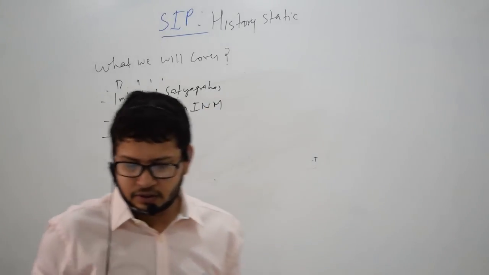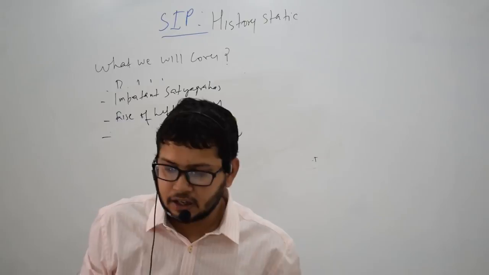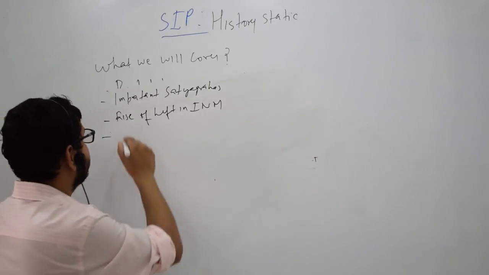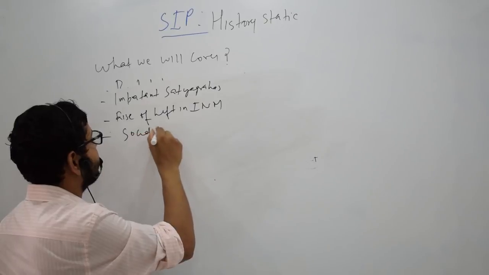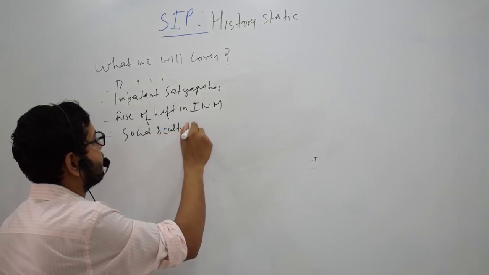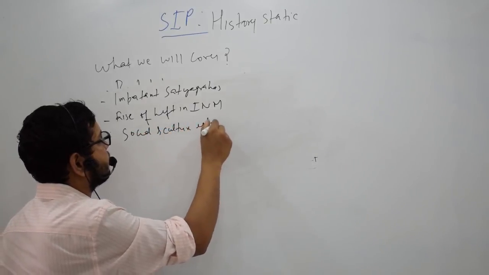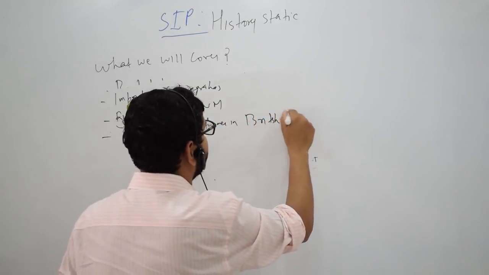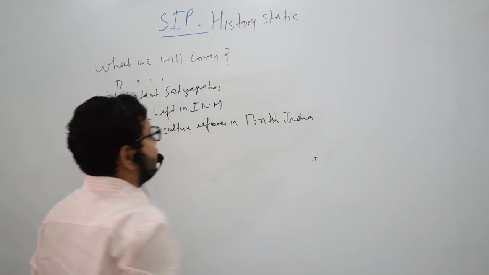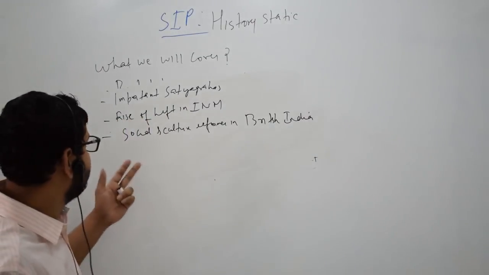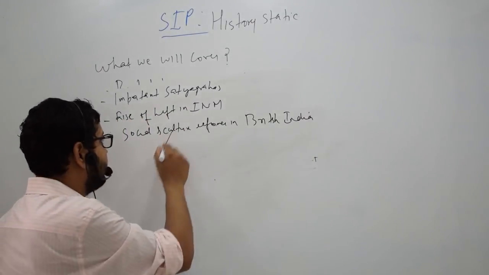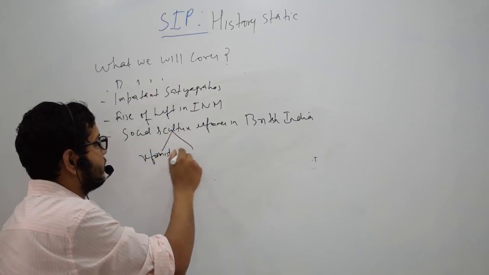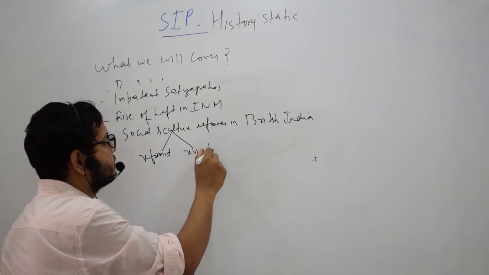Next we have social and cultural reformers in British India. We can divide that into reformist and revivalist.